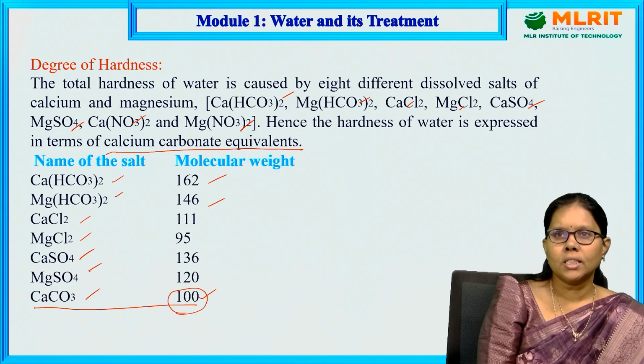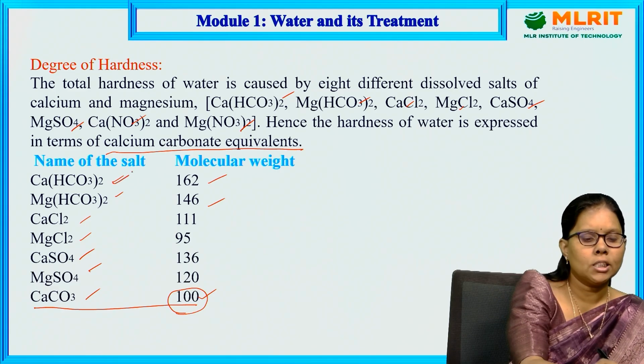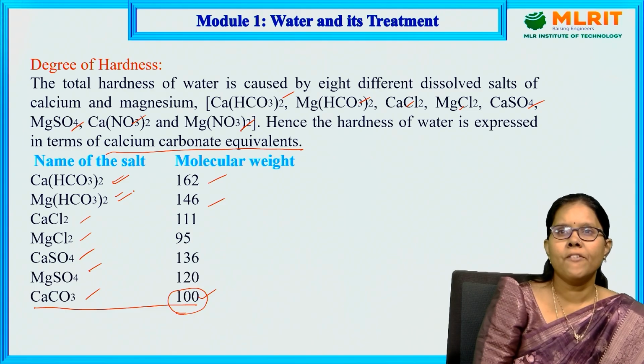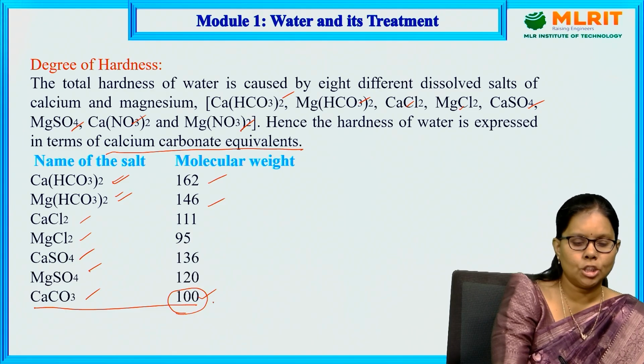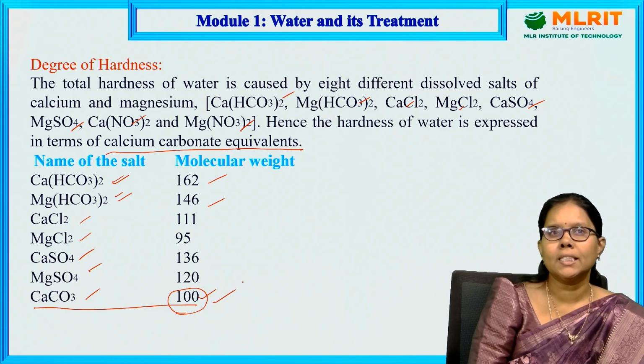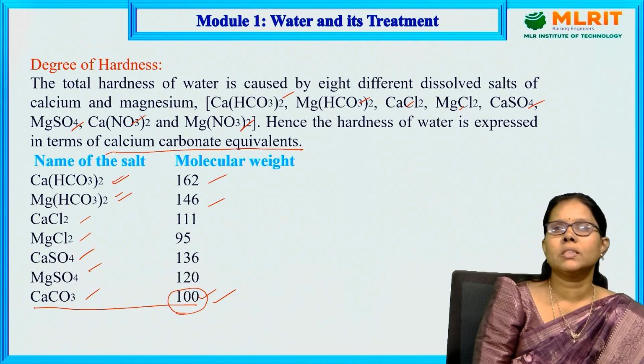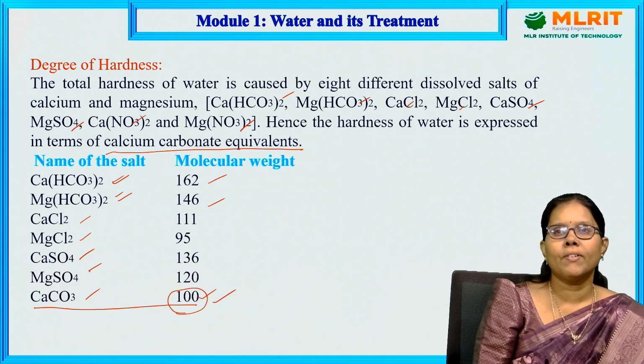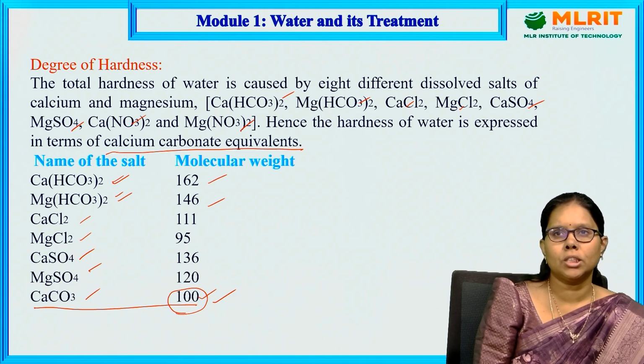If the water is having 50 milligrams of calcium bicarbonate or 100 milligrams of magnesium bicarbonate, everything is converted in terms of calcium carbonate. It is expressed in terms of calcium carbonate for the easy calculation and for the easy determination of total hardness present in the water.